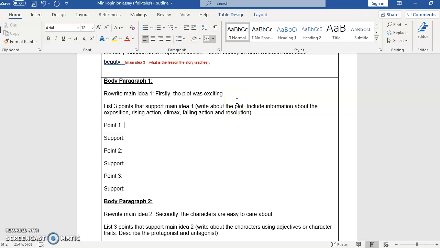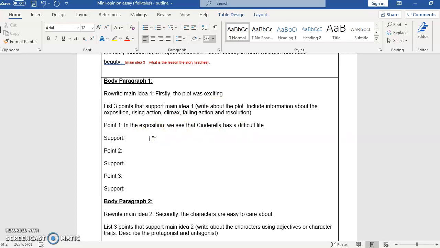So my first point, so I'm going to kind of portray this as we see Cinderella suffering at the beginning, and then we see that she gets a chance, so it's kind of exciting that she has a chance, but then things are going wrong, and then finally that it works out well for her. So that's going to be my argument about why this plot is exciting. So we can say in the exposition, we see that Cinderella has a difficult life. Okay, so that's my first point, and I have to support it.